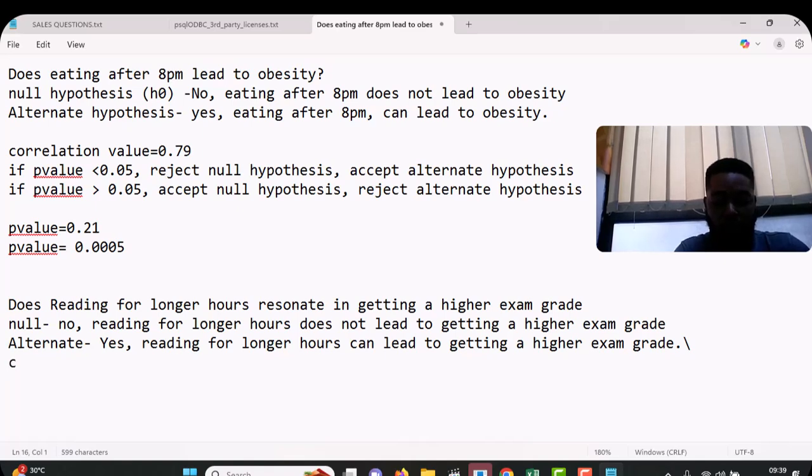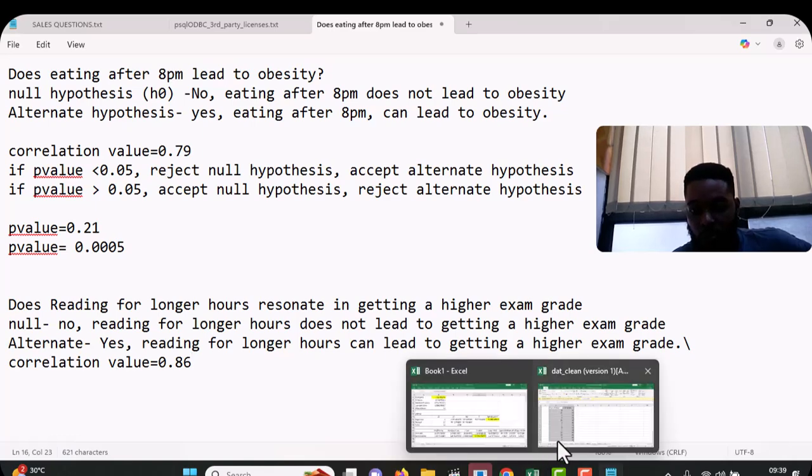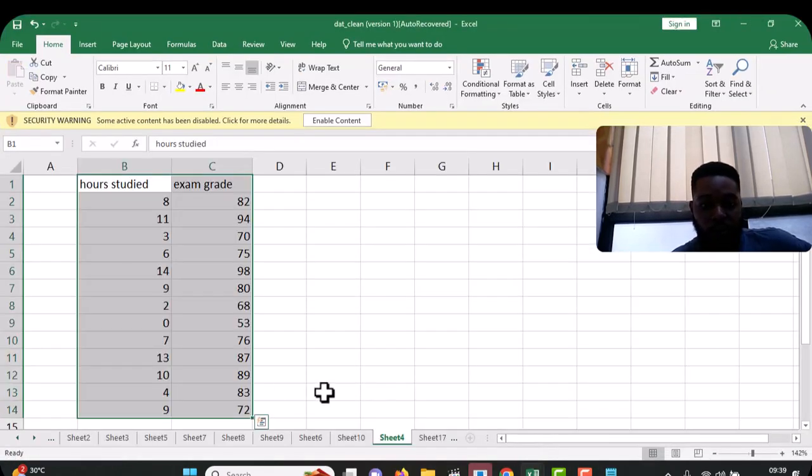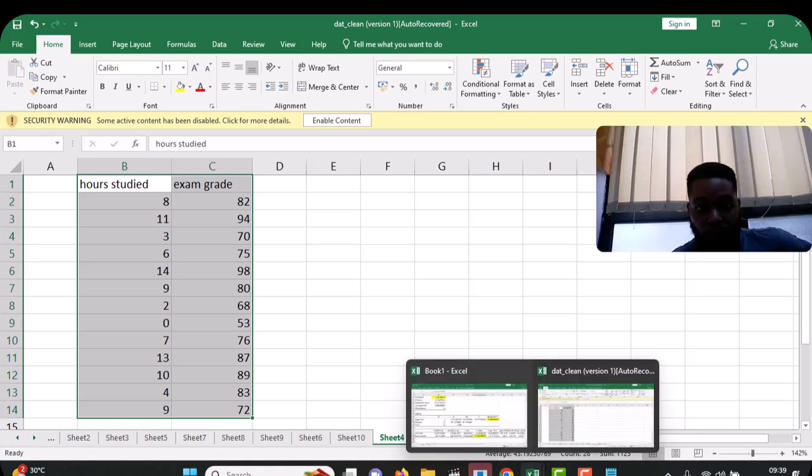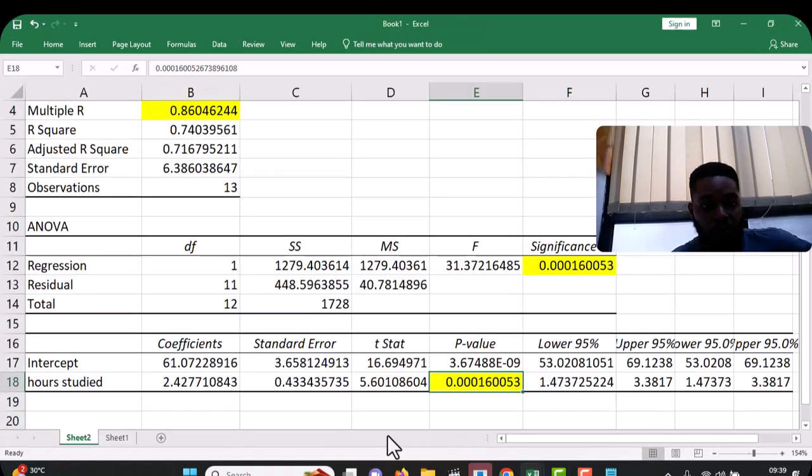So now, what was our value of our correlation? I think it was 0.86. Let me go back to Excel. So 0.86, good.